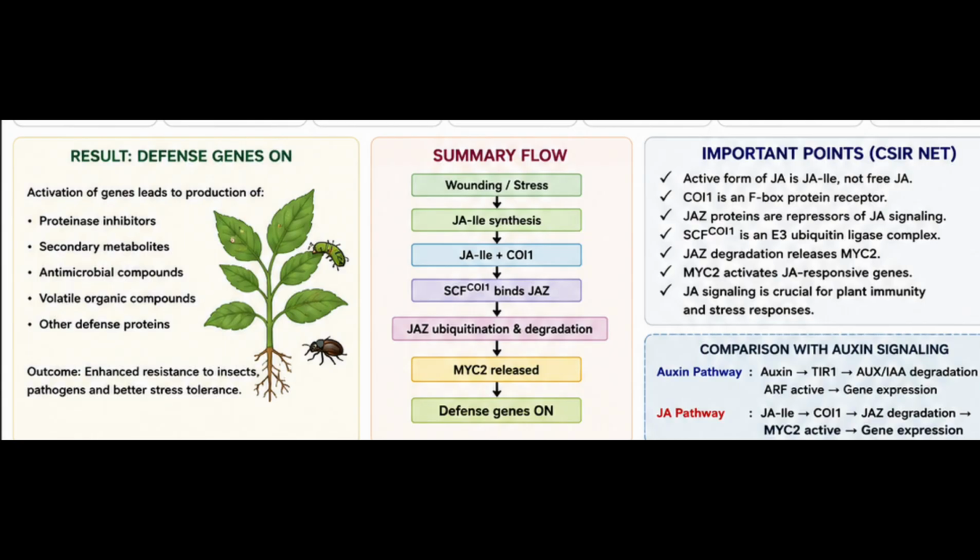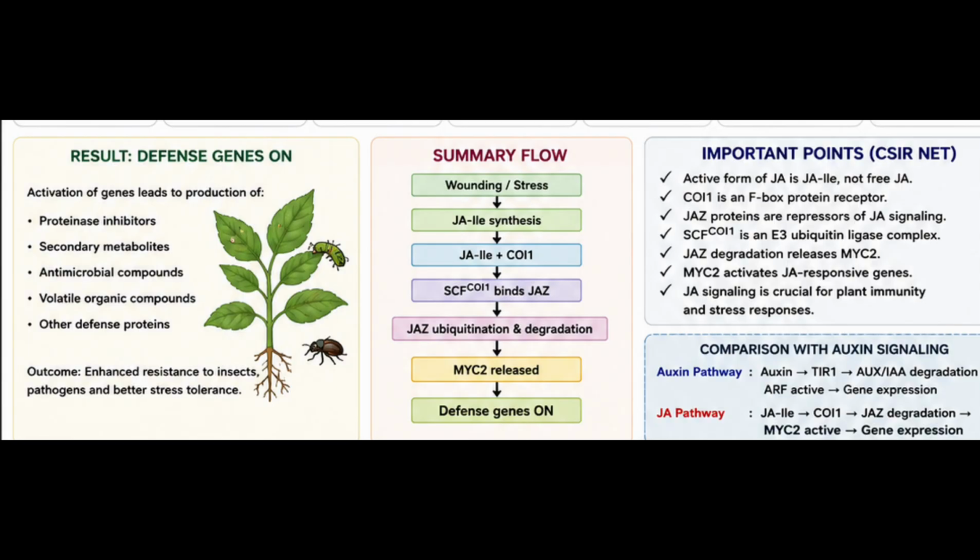So first is wounding, then jasmonyl isoleucine synthesis occurring, then jasmonyl isoleucine plus COI1, then it will bind to the SCF-COI1 binding the JAZ, and JAZ ubiquitination and degradation occur, and then MYC2 will be released, and then the defense genes will be on.